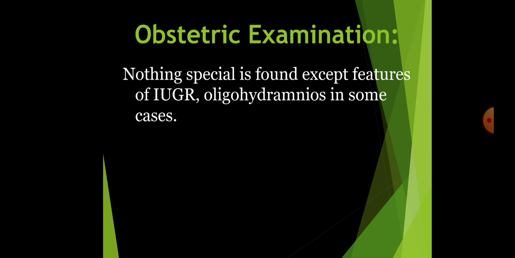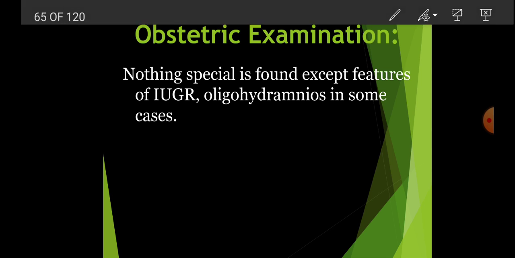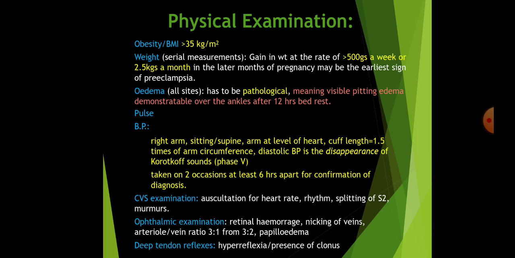Coming to the physical examination, what should you look for? Obesity, when the BMI is more than 35 kgs per square meter. Weight, how should you measure? There is serial measurement, just one measurement is not important. There should be serial measurement which could tell you about the possibility of developing preeclampsia.